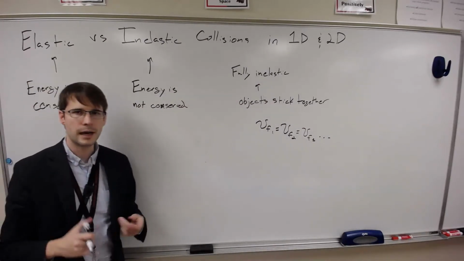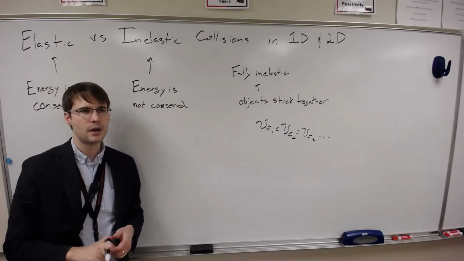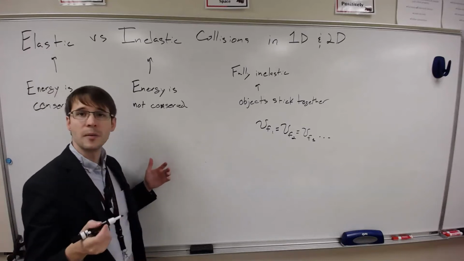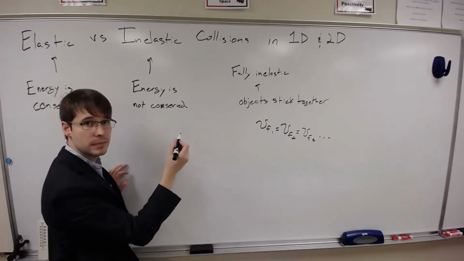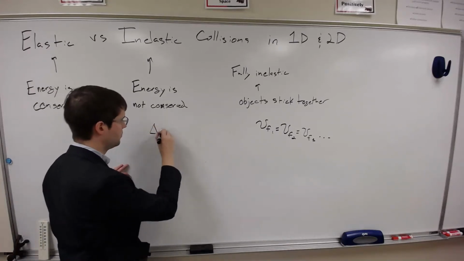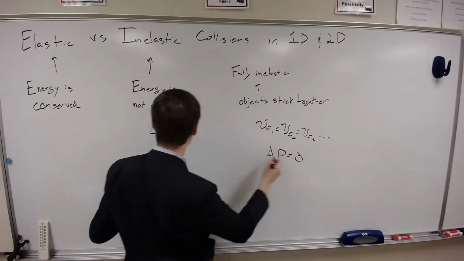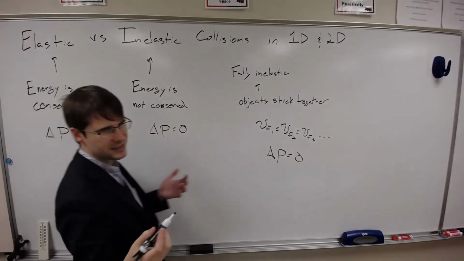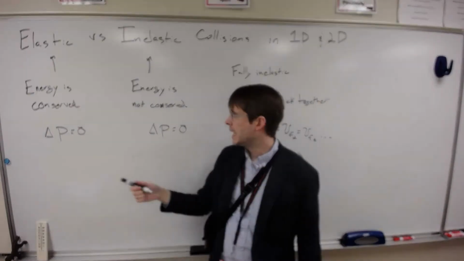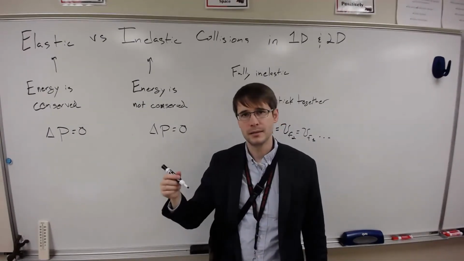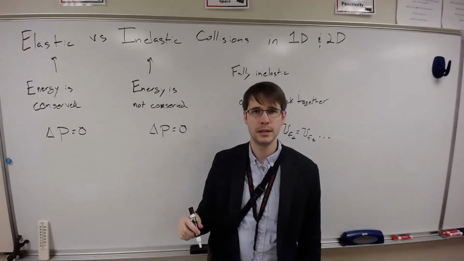For this one, there's not really anything that we know about it. The only thing that we know is that the total momentum doesn't change. And that's true for all the rest of them as well. And for this one, we know that delta KE, the kinetic energy, does not change.